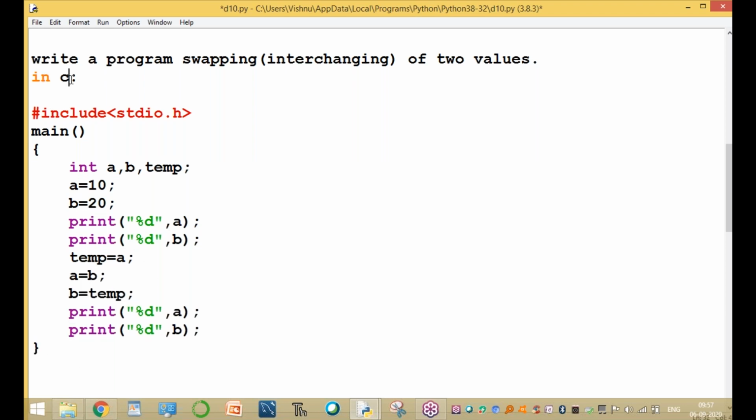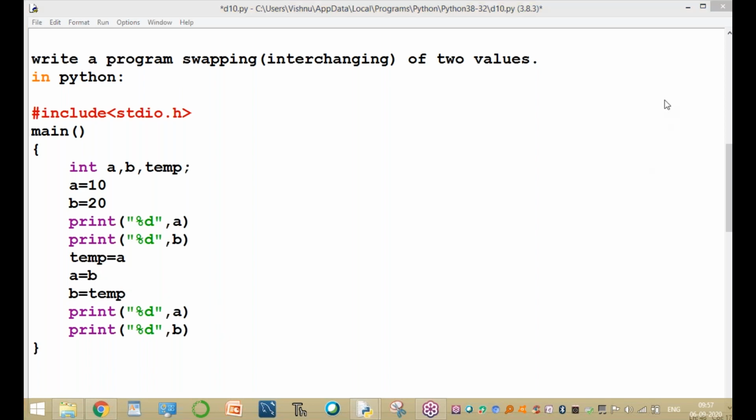So, the same program written in Python. How to write the same program in Python? That is very important. This is actually executable code. In Python, there is no need for every statement to end with a semicolon. In C language, a semicolon is required.